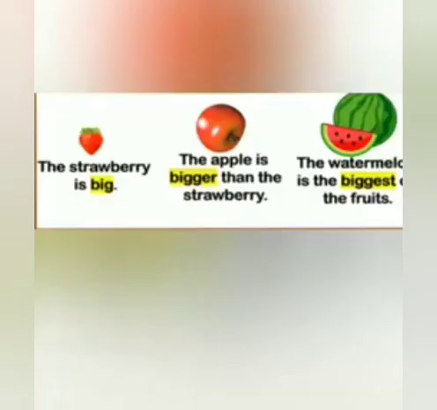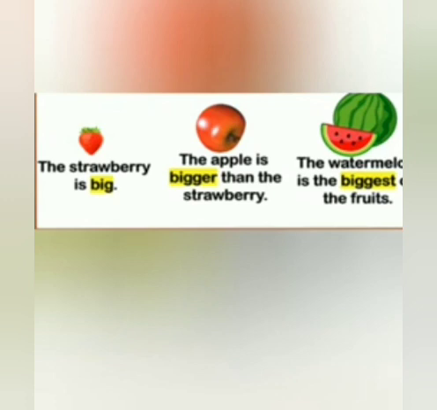Students, now look at these sentences. First one is the strawberry is big. In this sentence there is no comparison. So this is positive degree. Now look at second, the apple is bigger than the strawberry. Here is comparison of 2 fruits. So this is comparative degree.